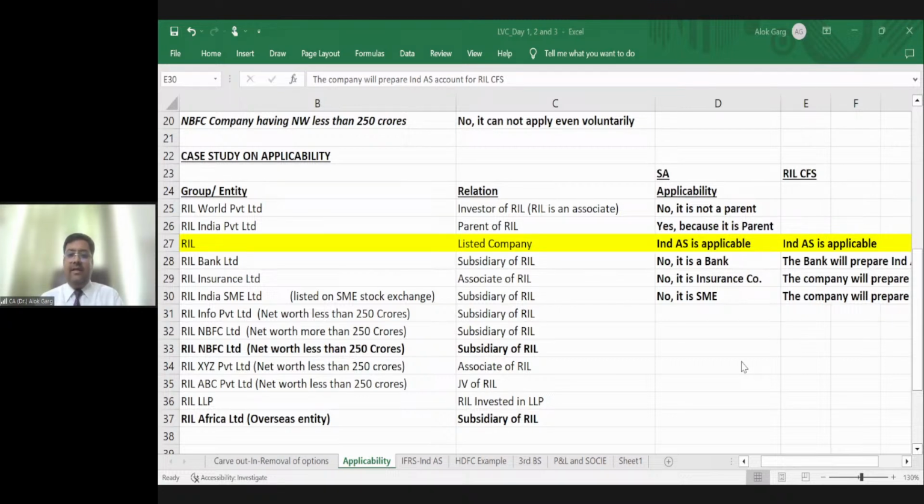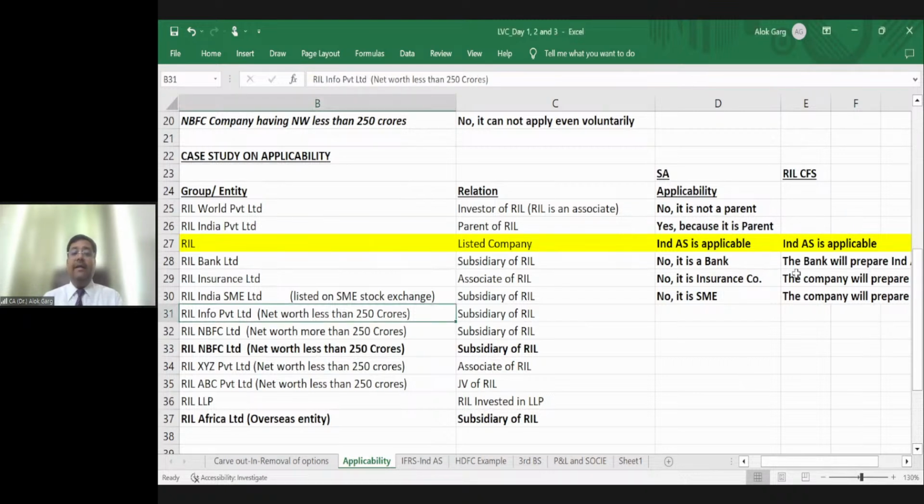Rakesha is asking, sir, is there a chance to show different numbers in CFS by HDFC Bank in this case, even though Ind AS is not applicable, they are applying it for reporting? Of course, yes, because when you migrate into Ind AS, the numbers will be different. Ind AS accounting is different from accounting standard accounting, right? When you read Ind AS standards, you will find that the accounting recognition and measurement at some places are different in comparison to AS, right?